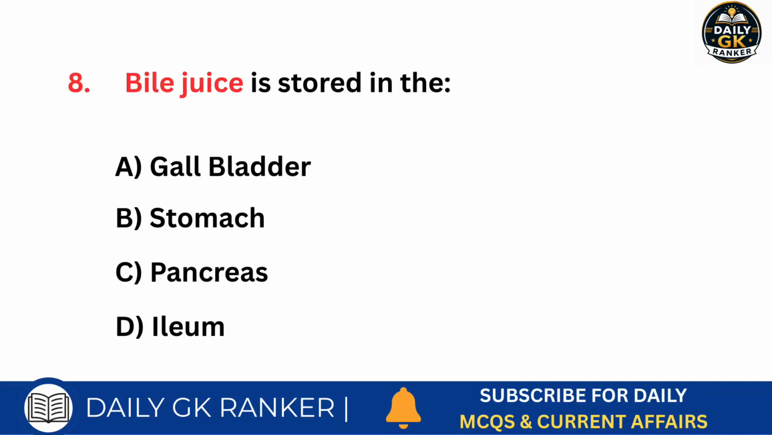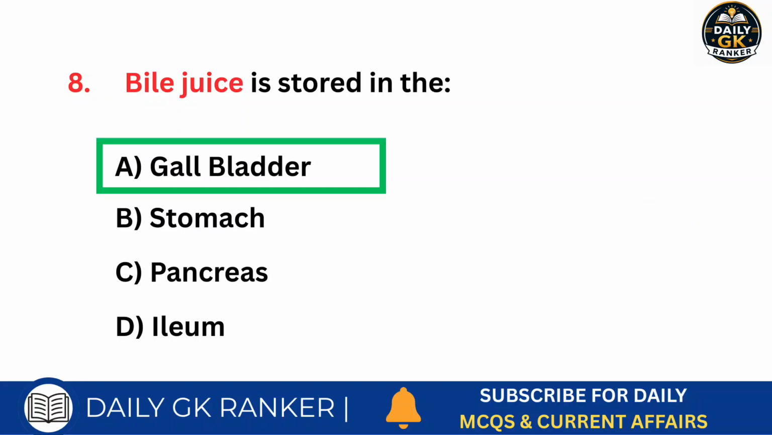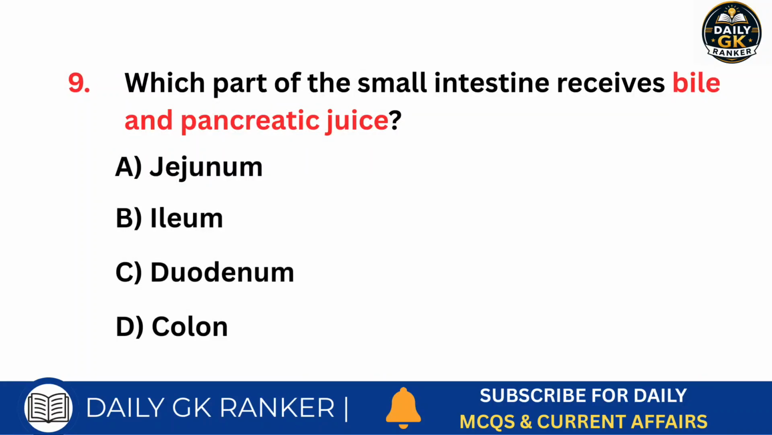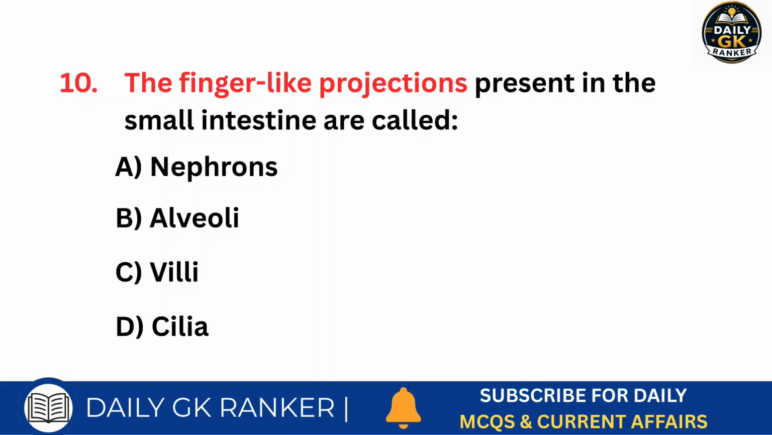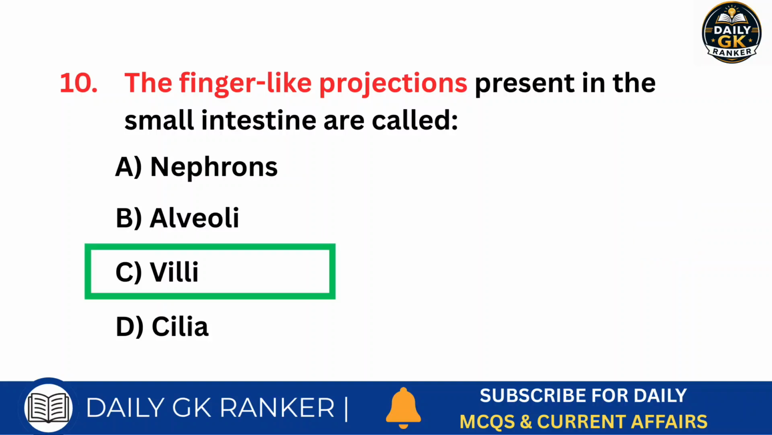Bile juice is stored in the. Answer is gallbladder. Which part of the small intestine receives bile and pancreatic juice? Answer is duodenum. The finger-like projections present in the small intestine are called. Answer is villi.